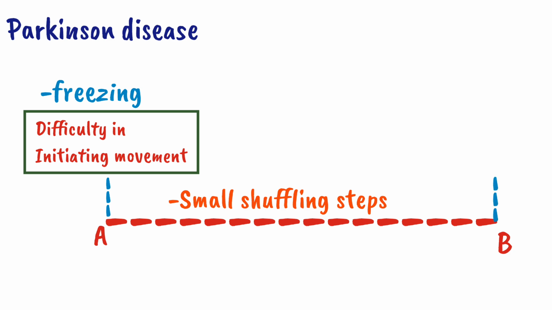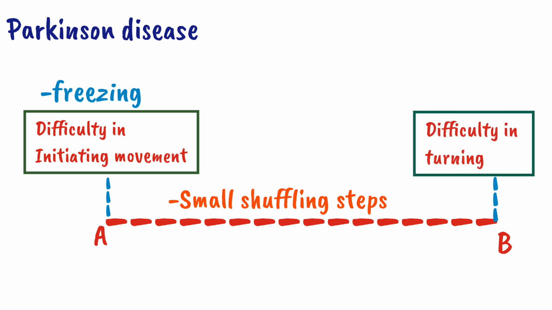At point B, the patient will have difficulty stopping. Along with that, the patient cannot turn rapidly. The patient will turn in a circular manner, called a propulsive gait. So in short, the patient with Parkinson disease will have freezing in initiating movement, walk with festinating steps, and at the end there will be a propulsive gait, meaning the patient cannot turn abruptly. That was all about the diagnostic clinical features of Parkinson disease.